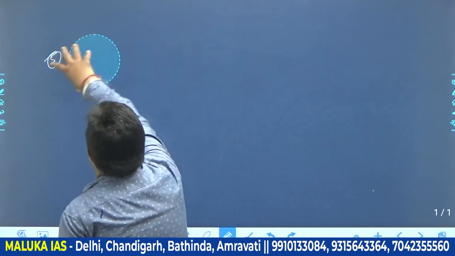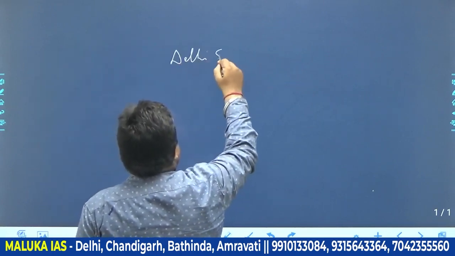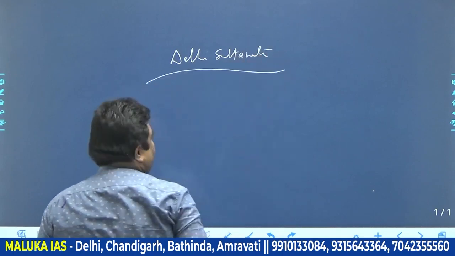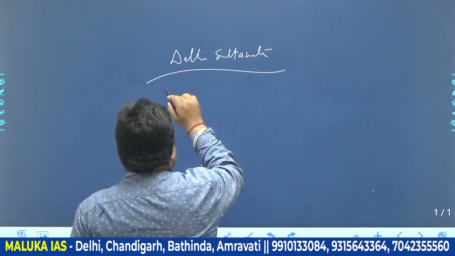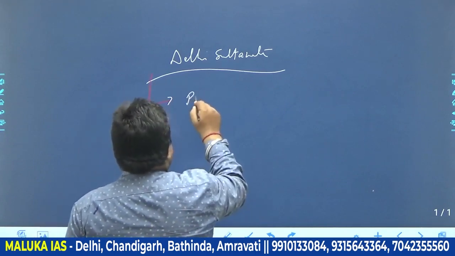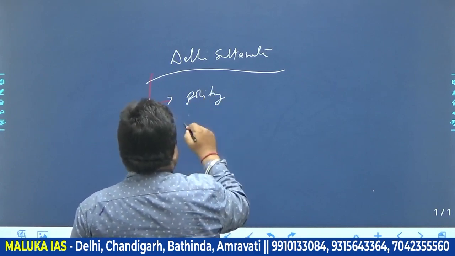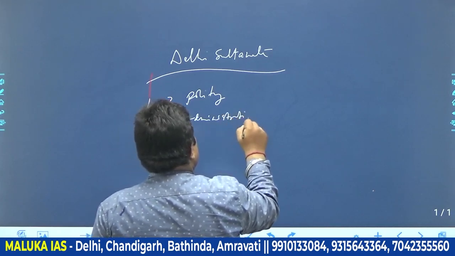Let's see first for Delhi Sultanate. We have to see the areas, including first the polity of this period. Secondly, we need to see the administrative aspect, administration.